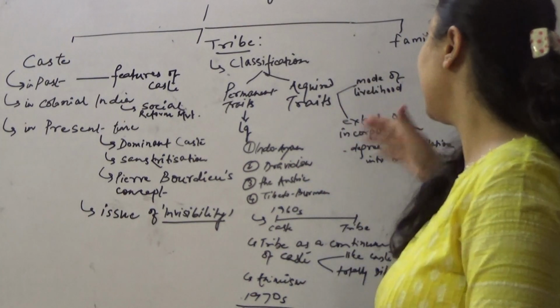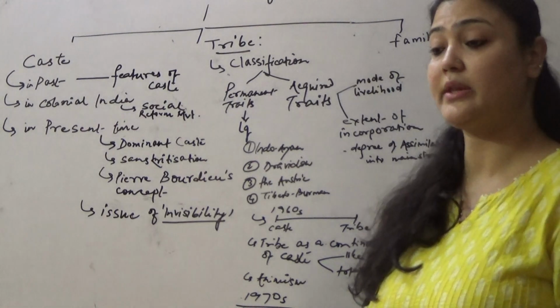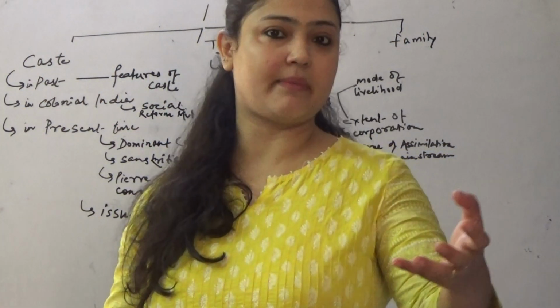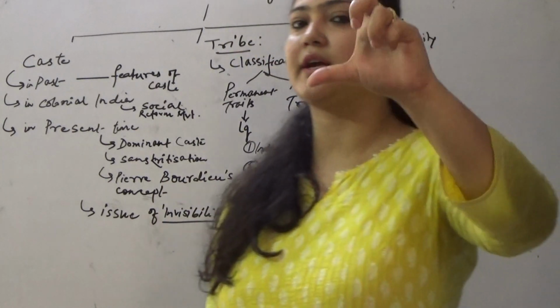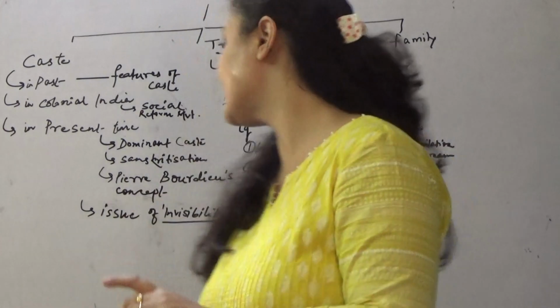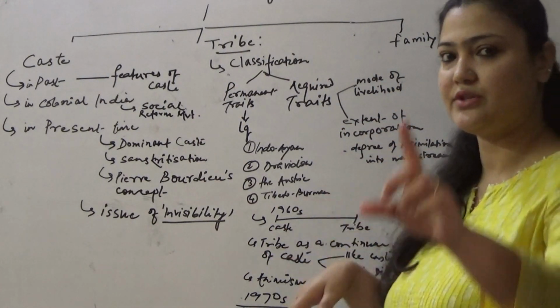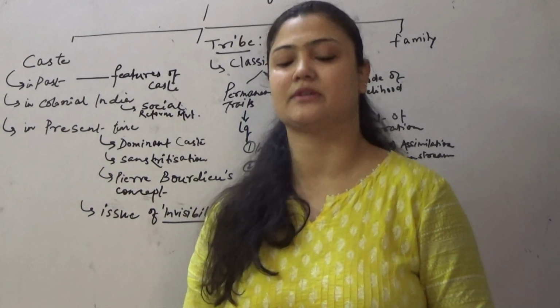Okay, now I say that tribes are also defined on the basis of the extent to which they are being assimilated in the mainstream society. When I say this, there is a catchword. The catchword is assimilation. The catchword is how much they are incorporated. What is the degree of assimilation? Before going into that, just understand what assimilation is.